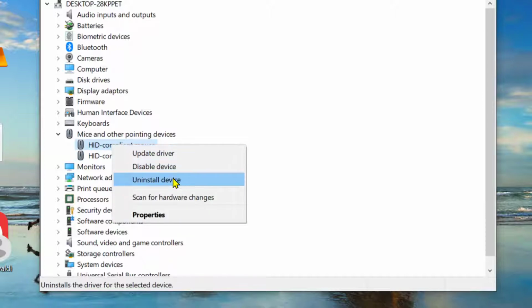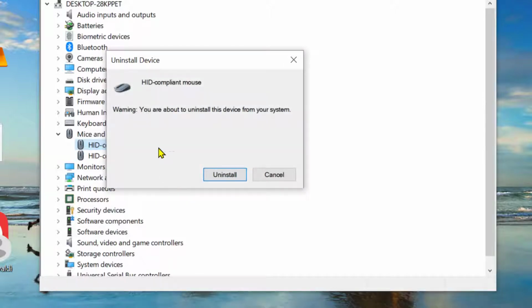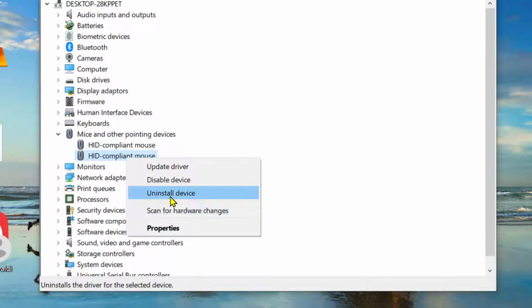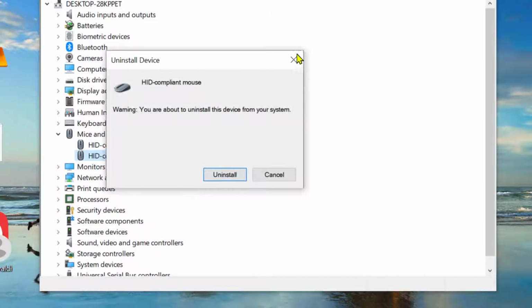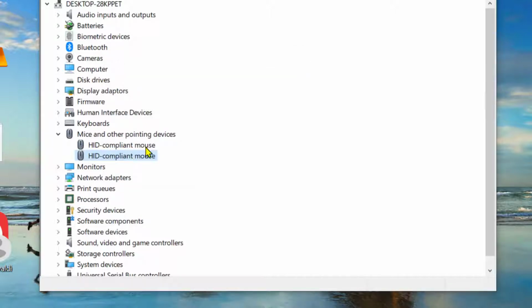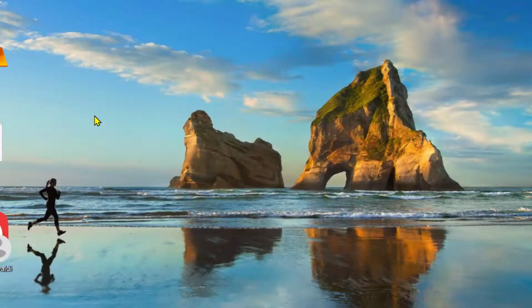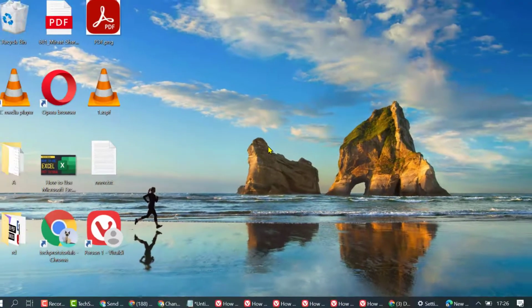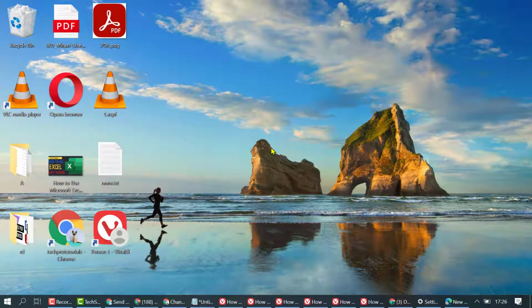here and click on uninstall device. Click on uninstall, and after uninstall close it and restart your PC. So this driver will be automatically installed on your PC, and still you are facing this error. So another thing you have to do,